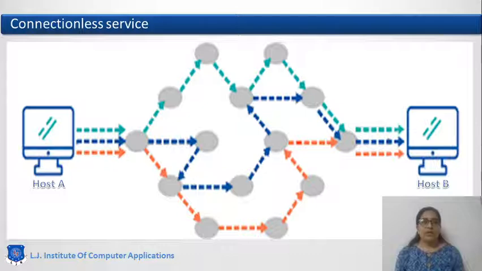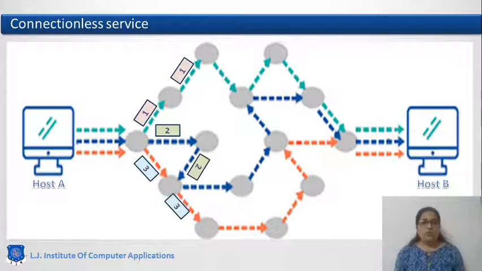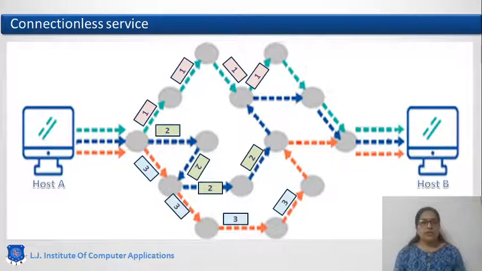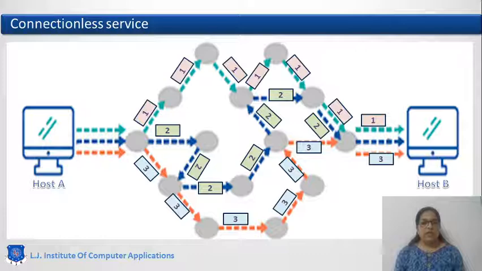But in connection less service, each and every packet may choose a different path to reach the destination, and the sequence of the packets received is different. You can see here packet 1 is received first, then packet 3, and lastly we received packet number 2. All the packets are moving independently.